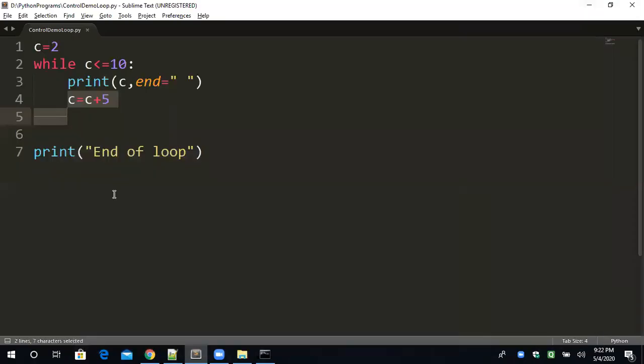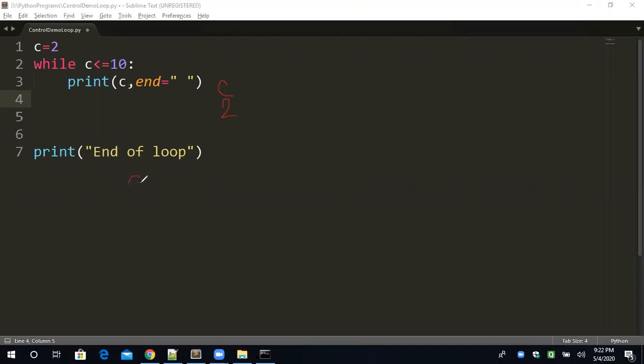Okay, one second. I have just removed this statement. Now what we are doing basically, C is equal to 2 and C less than or equal to 10, so C will print. Agree? Just a moment. The value of C will be 2. Okay, here C is 2 and 2 is less than or equal to 10, correct. So the 2 will print.